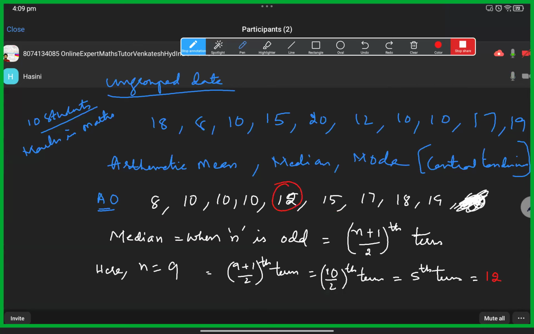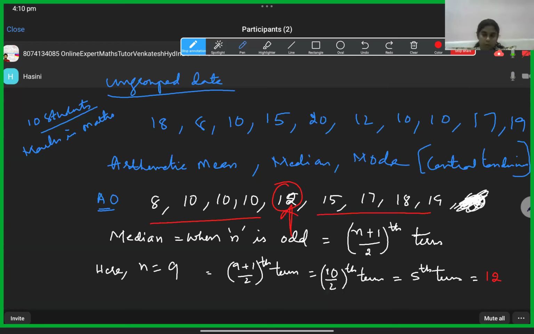You can see here 4 numbers are there on the right side of 12, and 4 numbers on the left side of 12. 12 is exactly in the middle. That's why it is called the median value. Before, when n was even, we got two middle terms, and for those we took the middle value again. Here there is directly one answer. This is when n is odd, it is direct and easy.